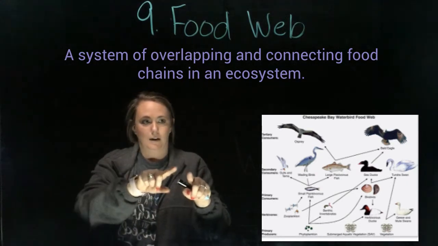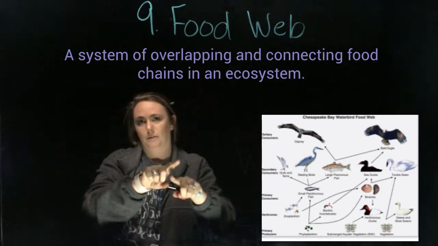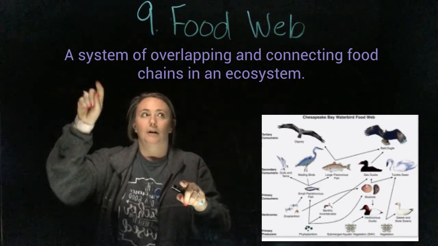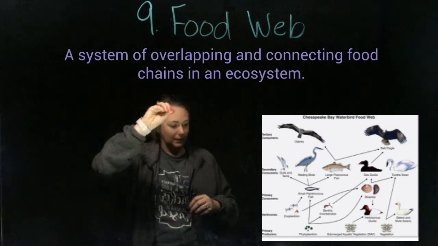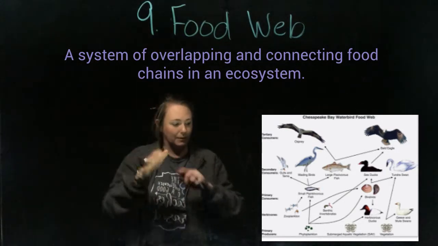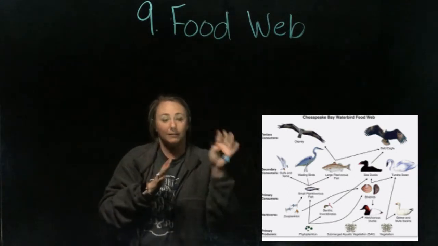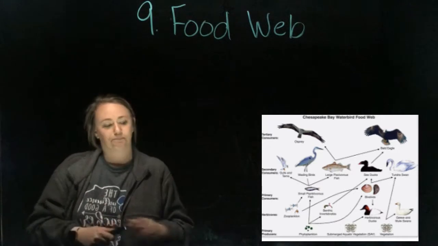And then a fox might eat the rabbit and a wolf might eat the rabbit. So it's not exactly in a very neat chain. However, it is still kind of connected. So your actual definition is a system of overlapping and connecting food chains in an ecosystem. And here's a picture of a food web.